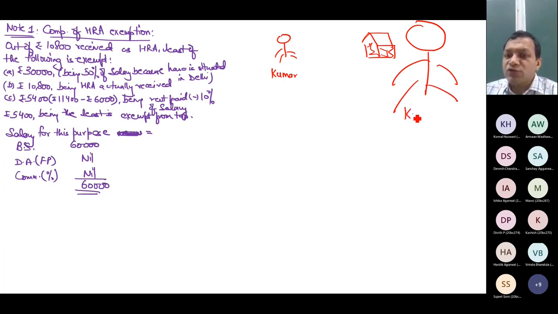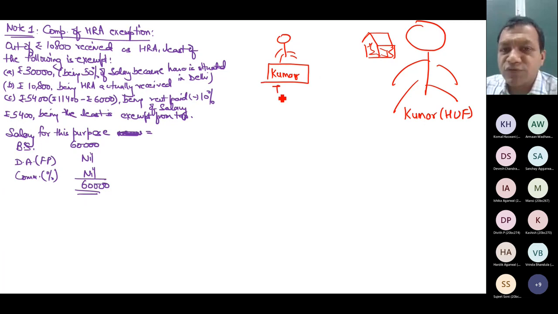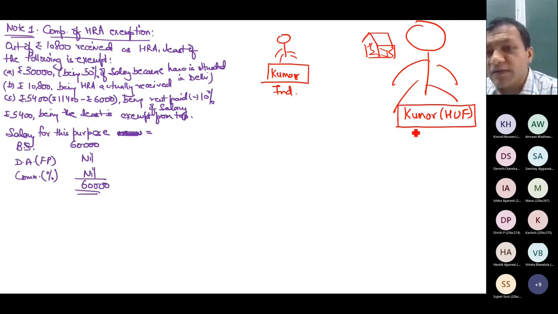The name of this HUF might be Kumar HUF. If you have seen PAN cards, in case some of your parents have their HUF also, you can see their PAN cards. This is the PAN card of Kumar, where Mr. Kumar is an individual. This is the PAN card of Kumar HUF, and this is of HUF. Point is, can Kumar pay rent to Kumar HUF?